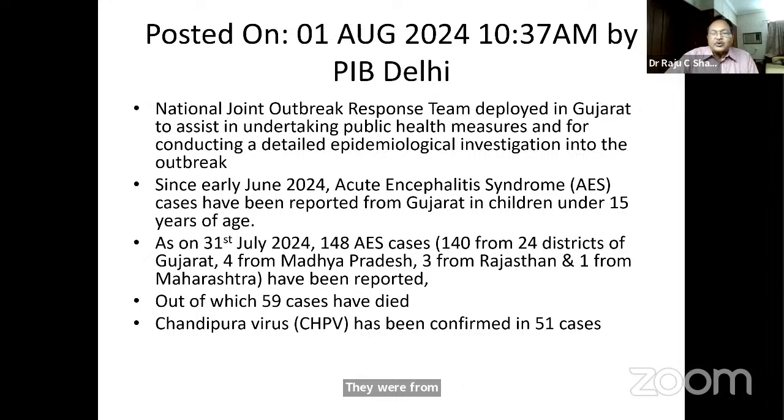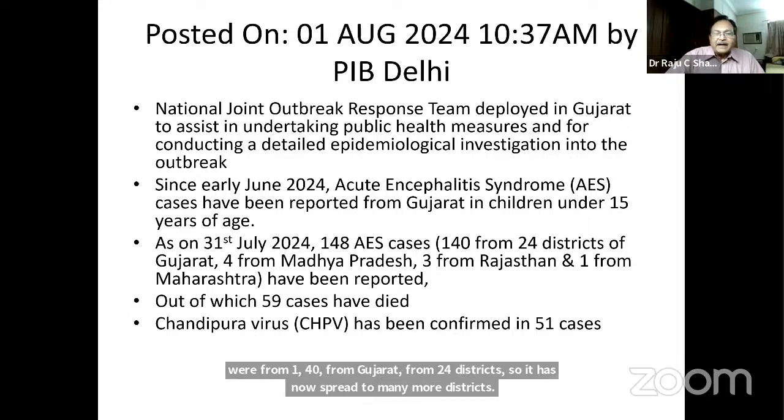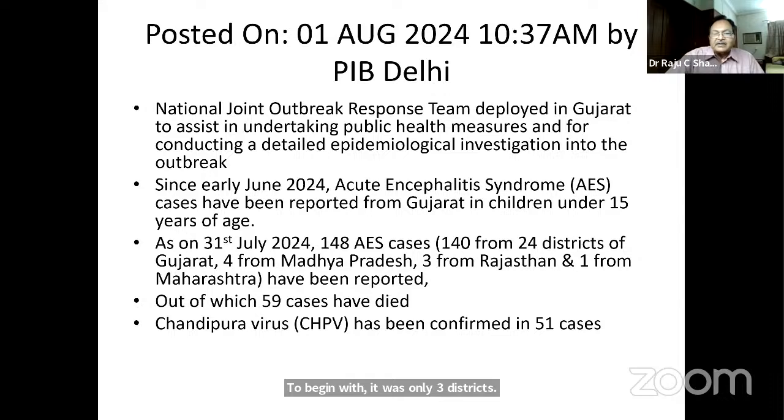So it has now spread to many more districts. To begin with, it was only 3 districts. There are also cases from Madhya Pradesh, Rajasthan, and Maharashtra. And out of these 140 cases, 59 cases have expired. Until now, the Chandipura virus has been confirmed in 51 cases.